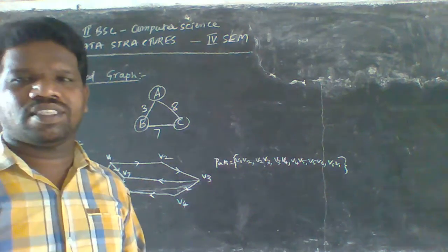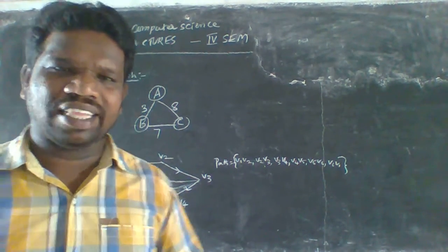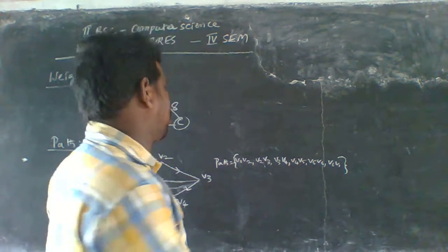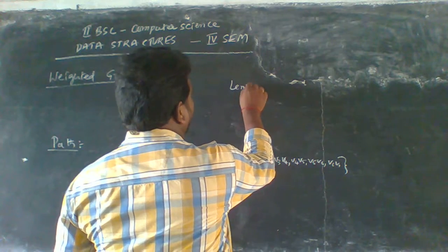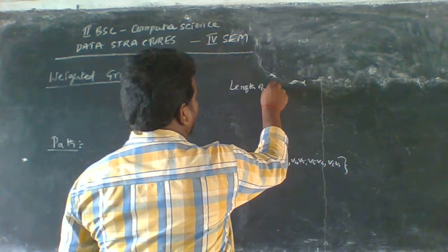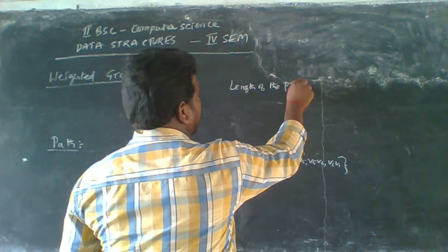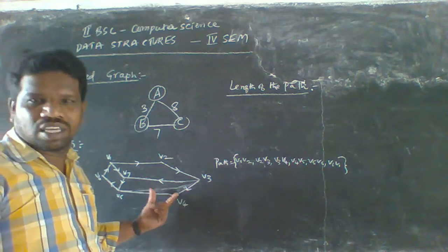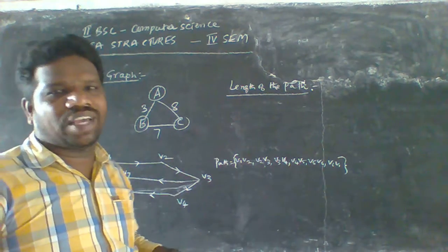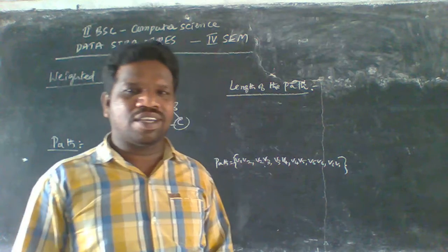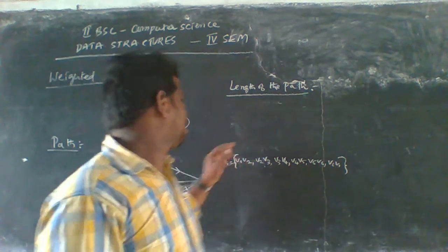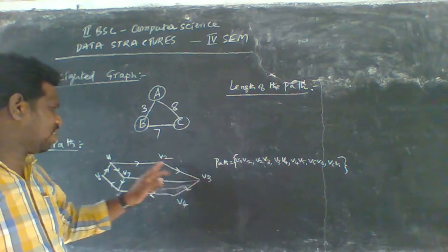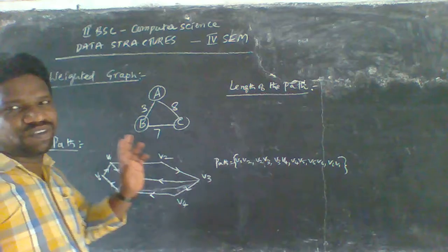The next topic is length. Length is very important here: the length of the path. How do we find the length of the path? I am taking the same diagram here, and we can traverse from the initial node to the end node. Here the initial node is V1 and the end node is V1. Starting from V1, we can traverse each and every node up to V7.